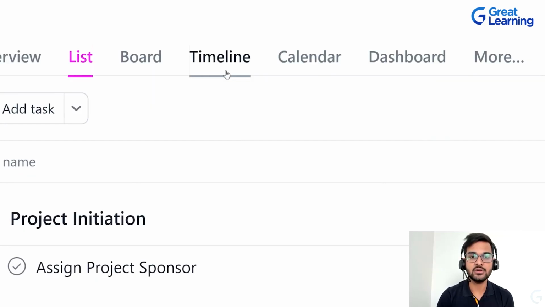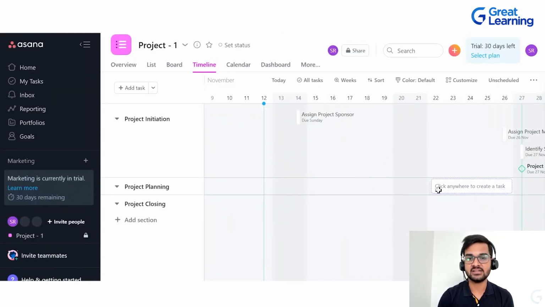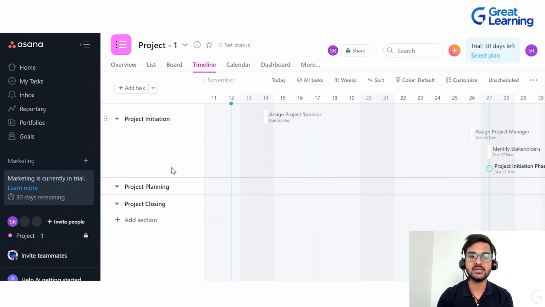So now that we have understood the list view in the Asana project management tool, let's move forward and try to understand more about the timeline view. If you click on timeline, this is the chart that will be shown to you. Here you can see all the sections and all the tasks that you have assigned.